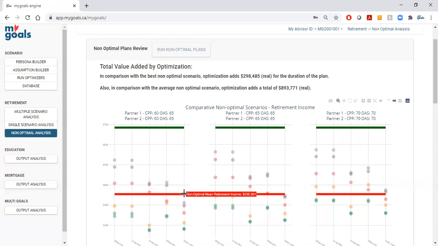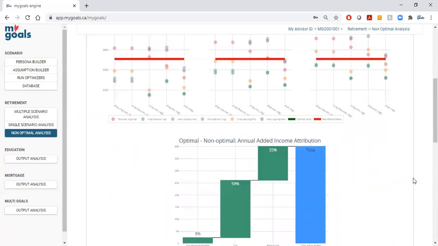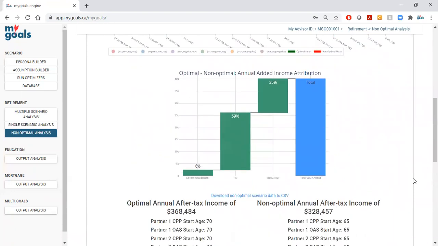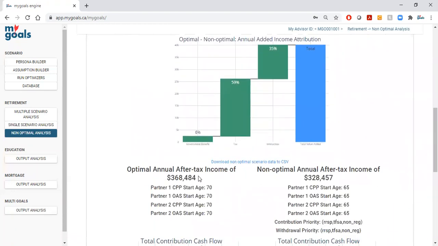We solve for an after-tax average non-optimal of just over 335,000. Our optimal is just over 368,000. The case that I'm analyzing below is a very traditional RRSP, TFSA, non-registered. On the left, again, there's our optimal income. You can download all of this to CSV.